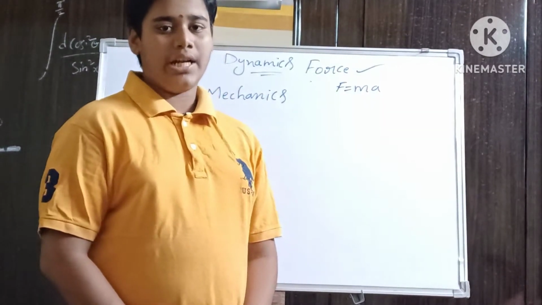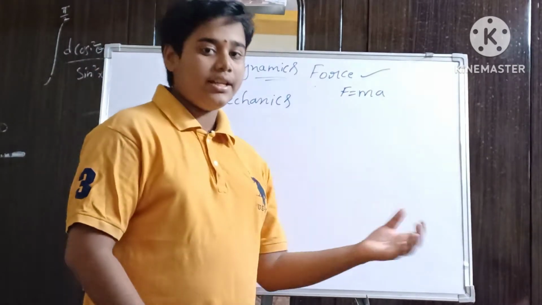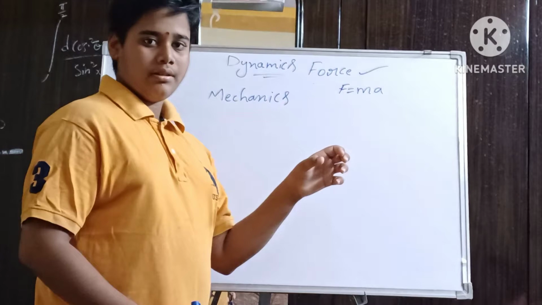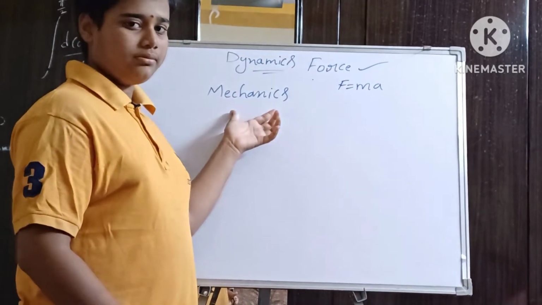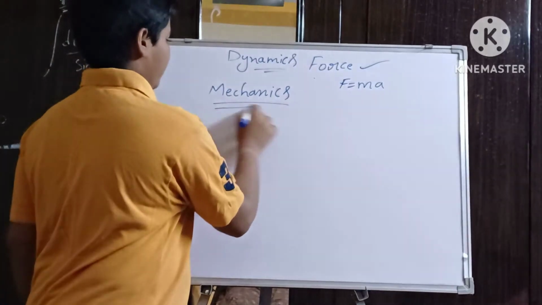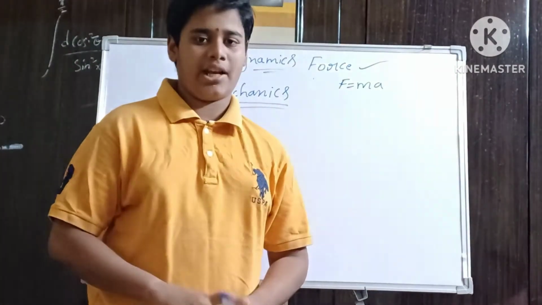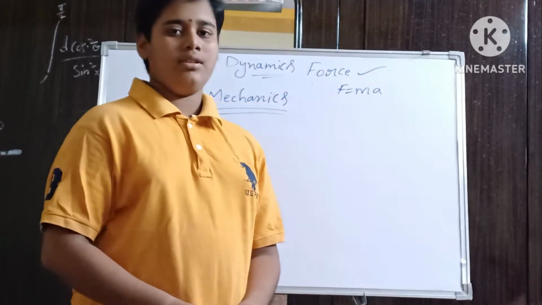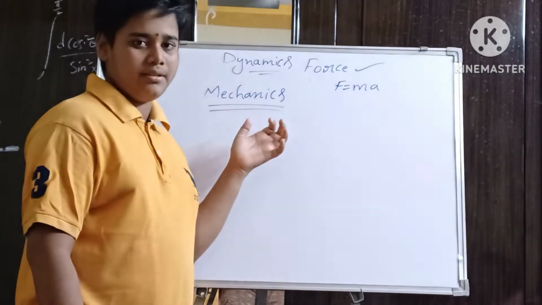Physics means study of nature and its laws. In physics, the first branch is mechanics. And there are so many branches: acoustics, thermodynamics, optics, nuclear physics, modern physics, etc.